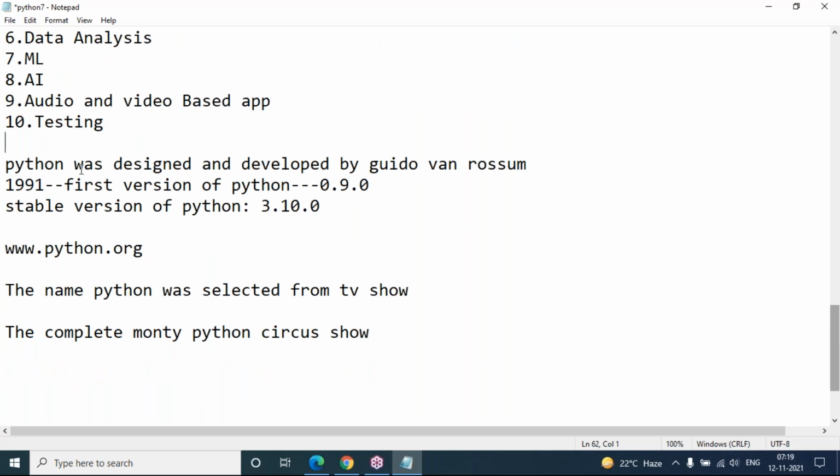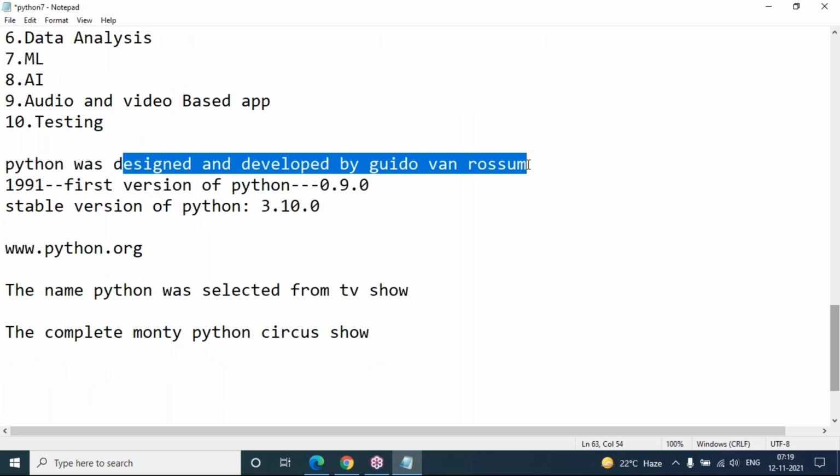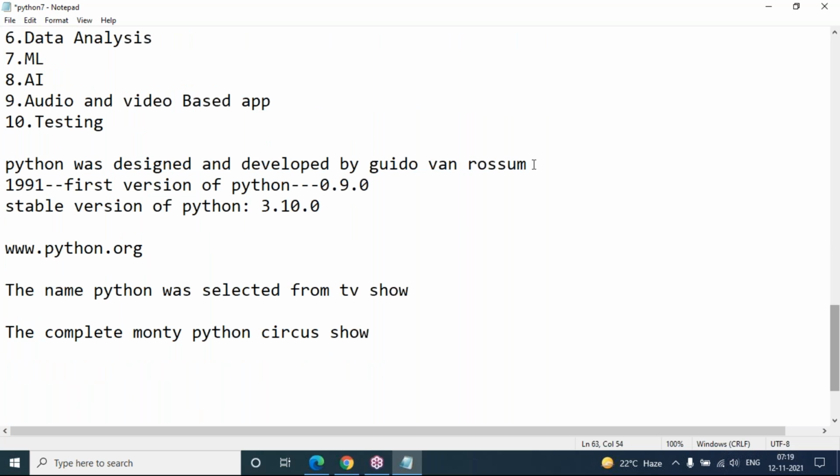Next, Python was designed and developed by Guido van Rossum. He is the man who invented and designed Python. The first version of Python was released in the year 1991. The first version name is 0.9.0, and the current stable version of Python is 3.10.0 here.